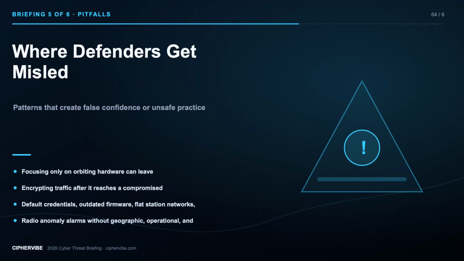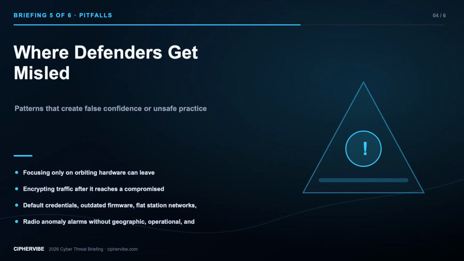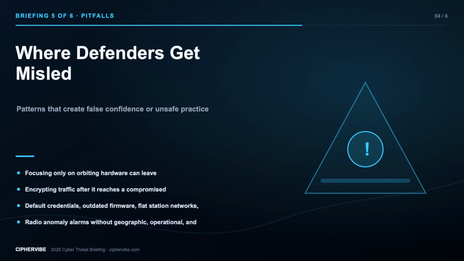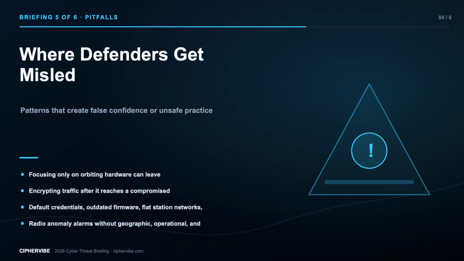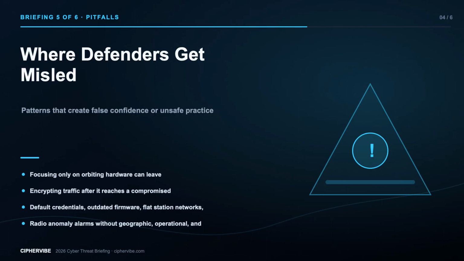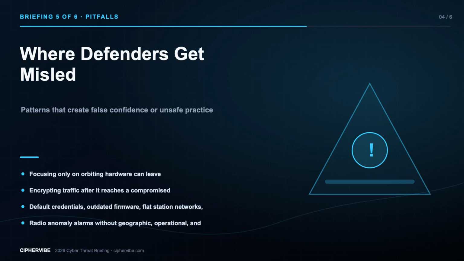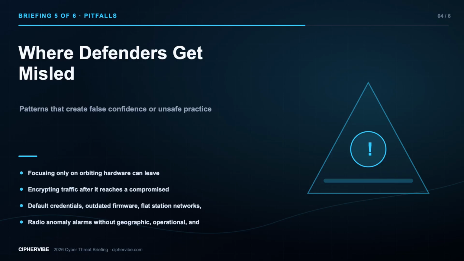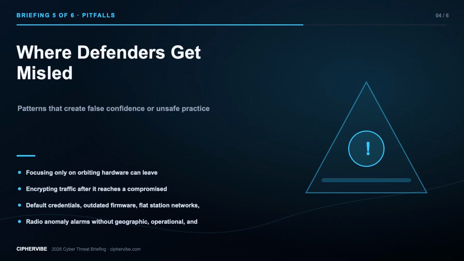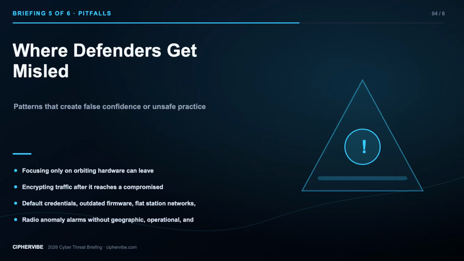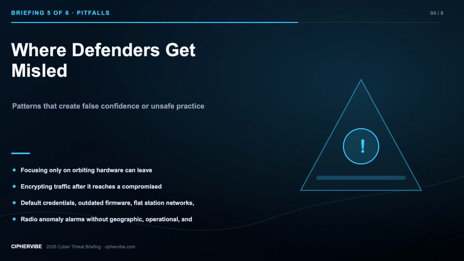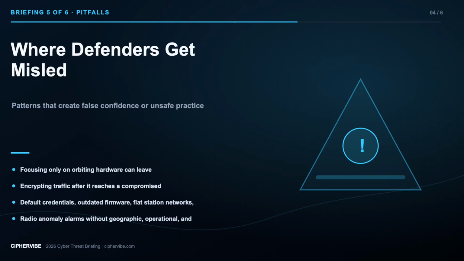Fifth, a backup link that shares the same provider, power, timing, identity, or terrestrial backhaul may fail with the primary path. These mistakes often share one cause: confusing an available signal with a complete explanation. A tool can report a finding, a successful action, or a score while important scope, context, ownership, and verification remain missing. Avoid absolute claims. Words such as secure, compromised, fixed, and compliant require scope and evidence.